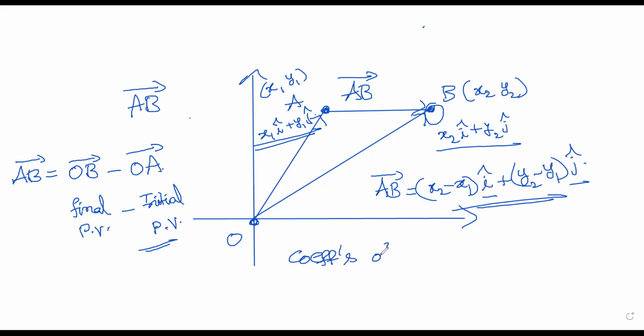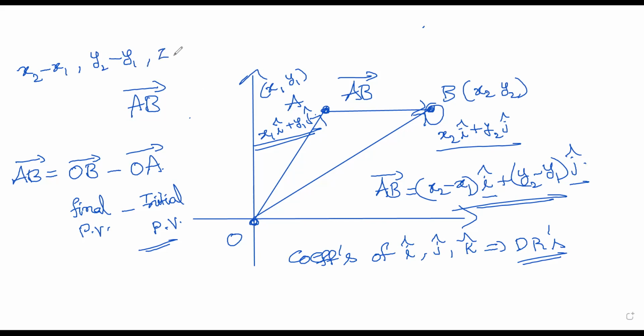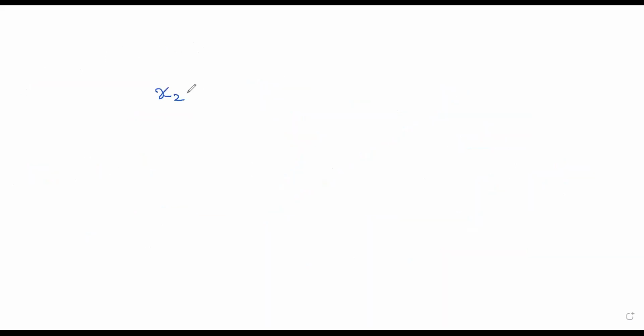And these coefficients of i cap, j cap, k cap are called direction ratios. Of course, direction ratios, you can write like x2 minus x1, y2 minus y1, z2 minus z1. These are called direction ratios simply.